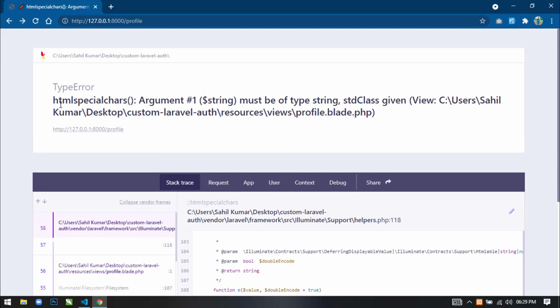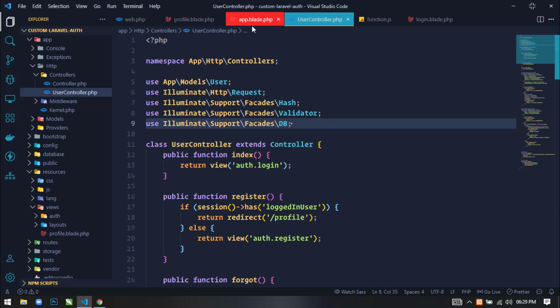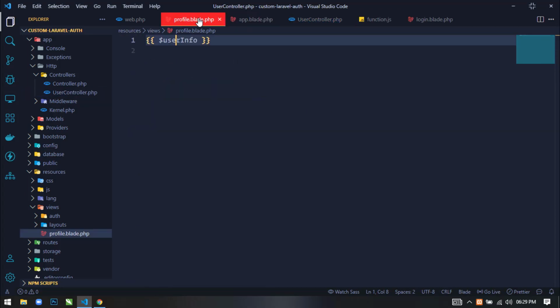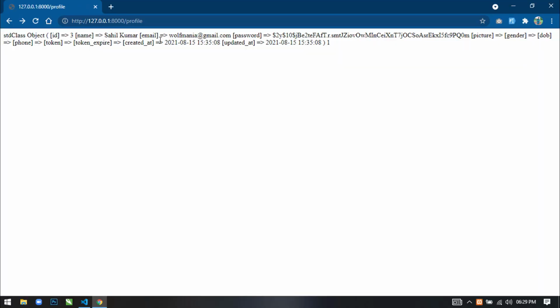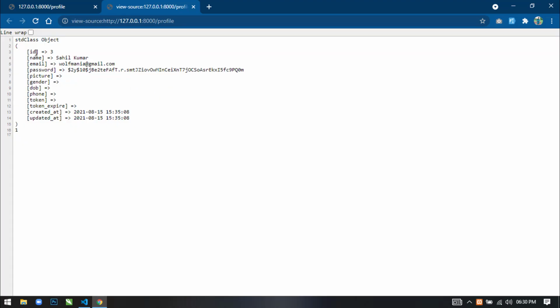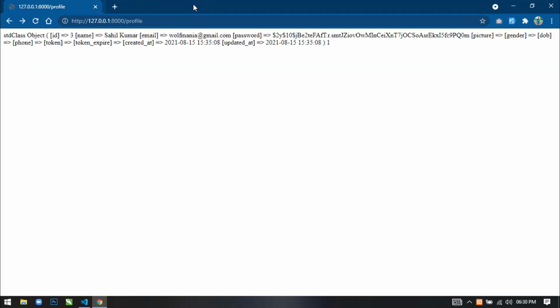So you can see we are getting a type error, that is htmlspecialchars argument must be of type string. So here we can just go to the profile.blade.php file, and here we can use print_r to display the details of the user. So here you can see we are getting all the user detail in an array: the user id, name, email, password, and picture, gender, date of birth, everything. Okay, it means this is working fine.